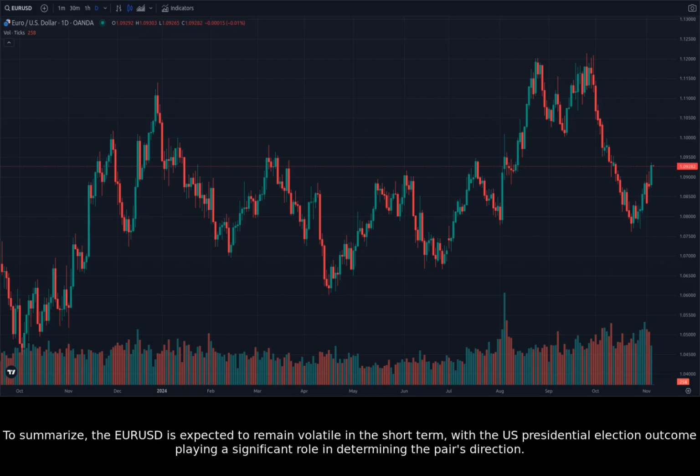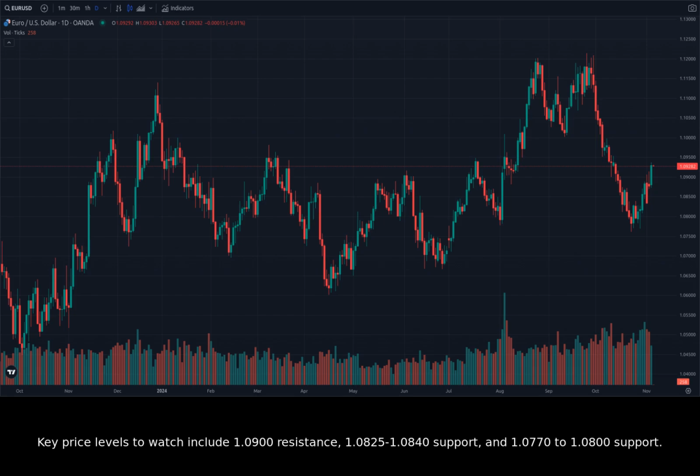To summarize, the EURUSD is expected to remain volatile in the short term, with the US presidential election outcome playing a significant role in determining the pair's direction. Key price levels to watch include 1.0900 resistance, 1.0825 to 1.0840 support, and 1.0770 to 1.0800 support. Traders should be prepared for potentially quick and significant price swings and manage their risk carefully.